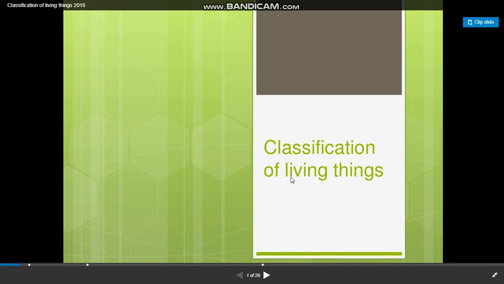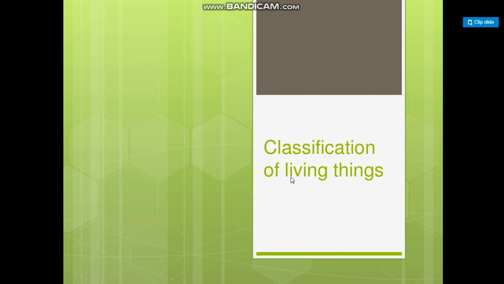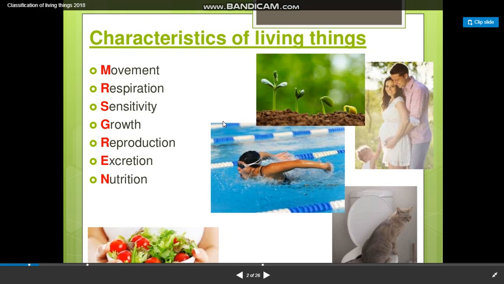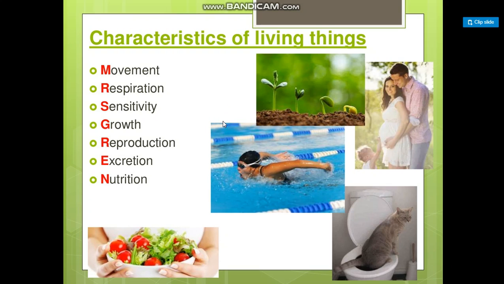Classification of living things. Before we start, we have to know what the characteristics of living things are. First, biology is the study of living things, which are often called organisms.